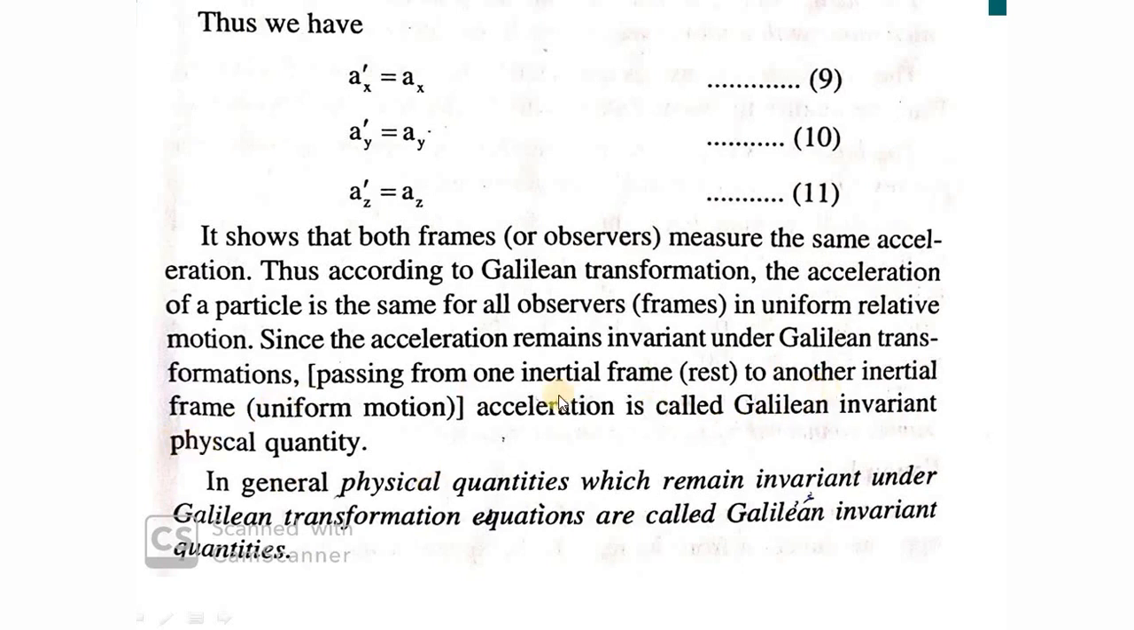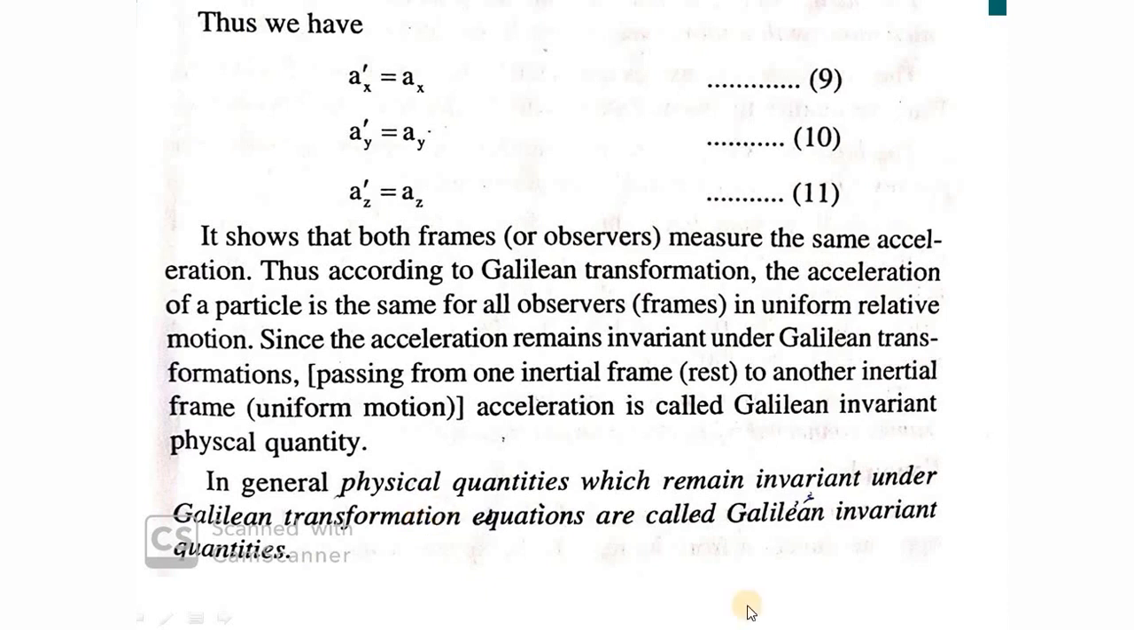Sometimes a question may be asked in the exam like: acceleration is a Galilean invariant physical quantity, comment. You'll have to describe why acceleration is called a Galilean invariant quantity. That is, acceleration remains the same in all inertial frames which are either at rest or in uniform relative motion with respect to each other. In general, the physical quantities which remain invariant under Galilean transformation equations are called Galilean invariant quantities, and acceleration is a Galilean invariant physical quantity.